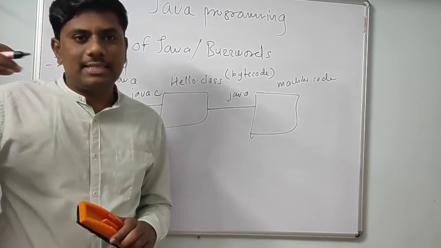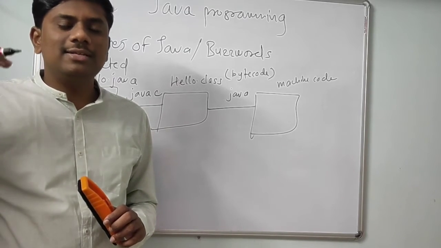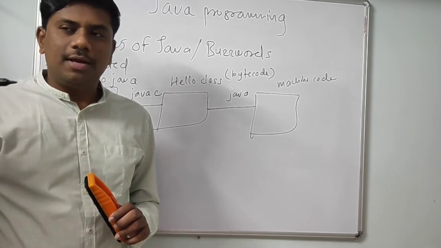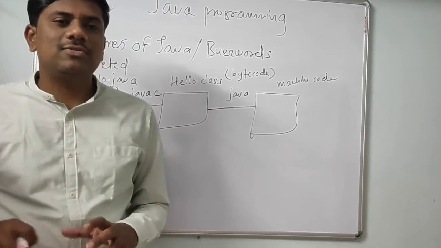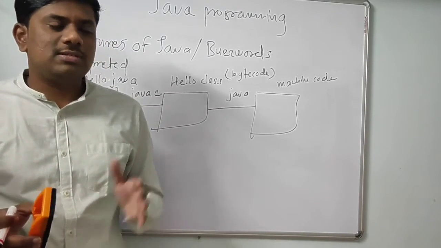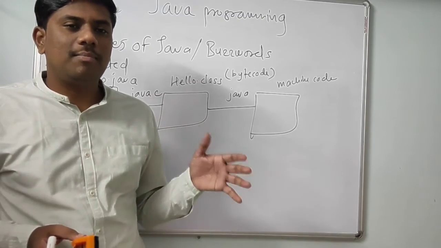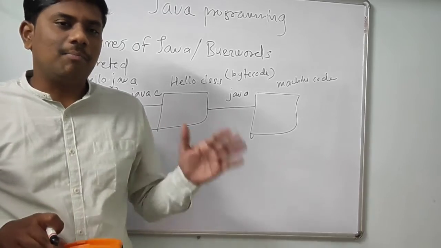The interpreter reads a single line at a time and checks for errors. If there is an error, it will throw it and will not go to the next line. Only if you correct the error in the first line will it go to the next line. So in terms of performance, the compiler is faster and the interpreter is slower, but in terms of error diagnosis, the interpreter is better.